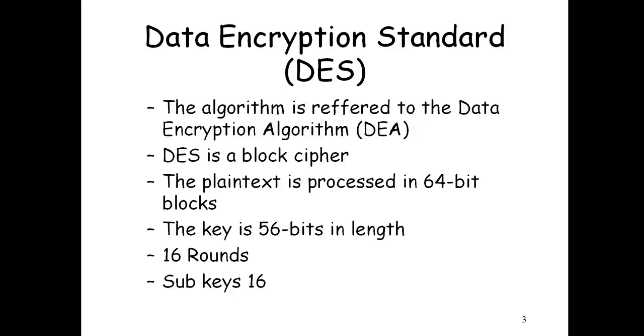It takes plain text, processes it, and converts it into ciphertext, taking a 64-bit block at a time. And there is a key, and the key size is 56 bits. There are a total of 16 rounds, and every round requires a different key. So there are a total of 16 keys which we require for DES.